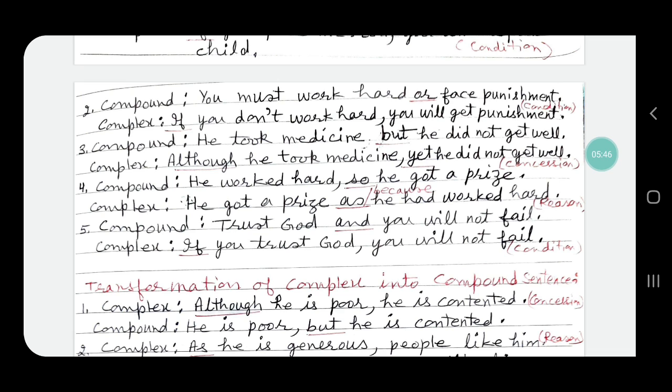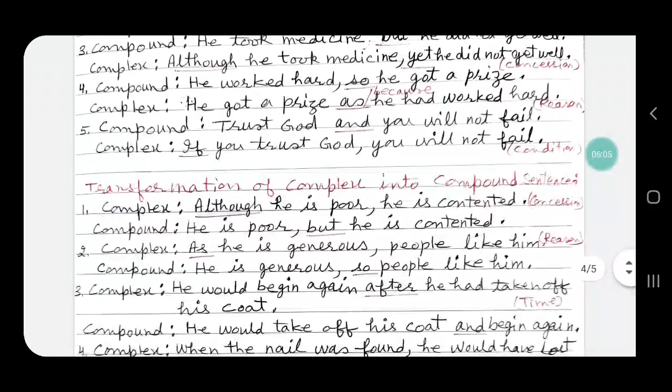Sentence number 5 is compound sentence. Trust God and you will not fail. We have to eliminate and and substitute it with some complex sentence. The complex sentence will be, if you trust God, you will not fail.